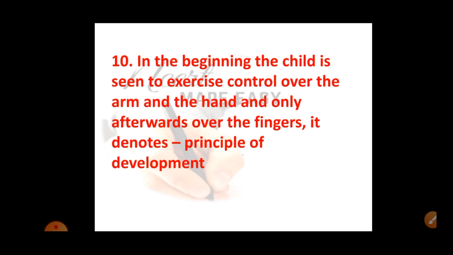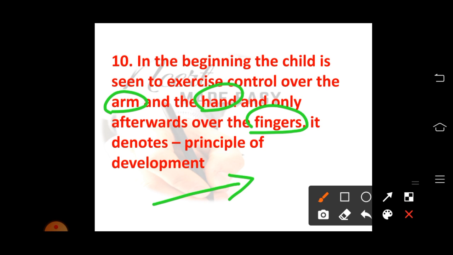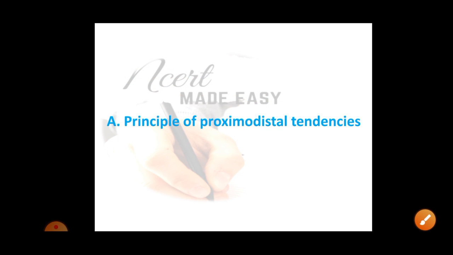It denotes the principle of development of dash. Here, we know that the child will be able to control the arms, then after that the hands, and then later the fingers. In the beginning the child will be able to control the whole arm. This also looks like the principle of general to specific, but this is the principle of proximo-distal tendencies.